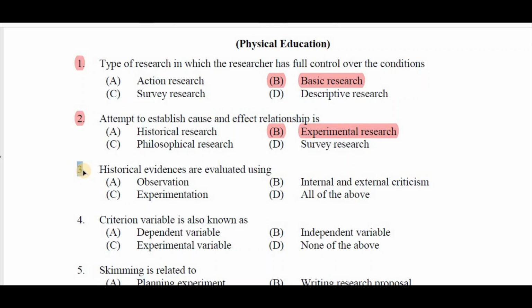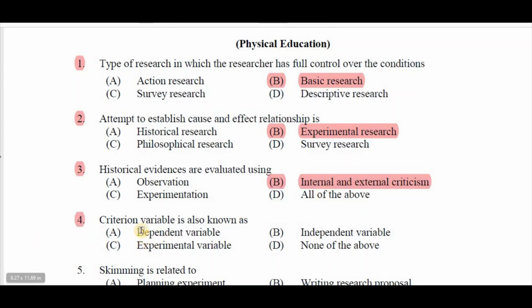Question number 3, historical evidence are evaluated using A observation, B internal and external criticism, C experimentation, D all of the above. Right answer for this question number 3 is B internal and external criticism.